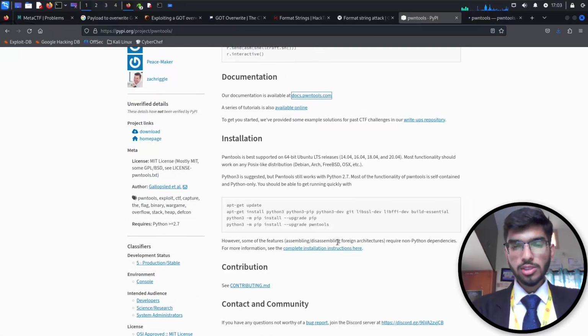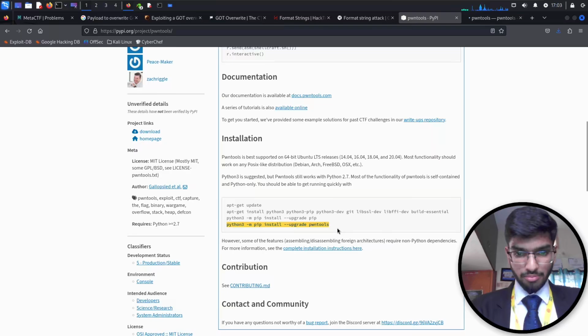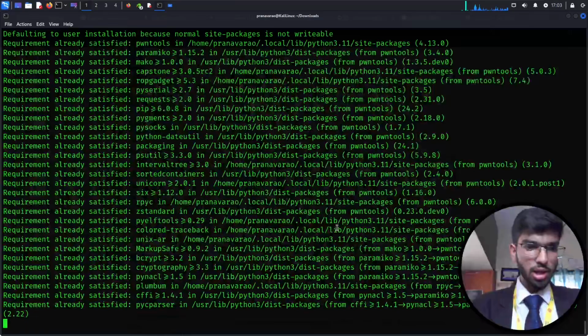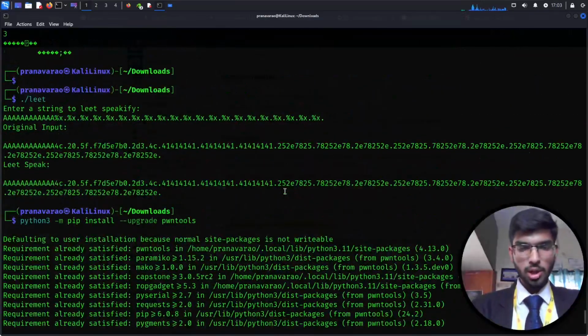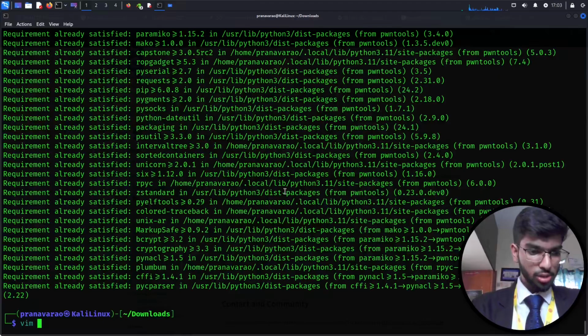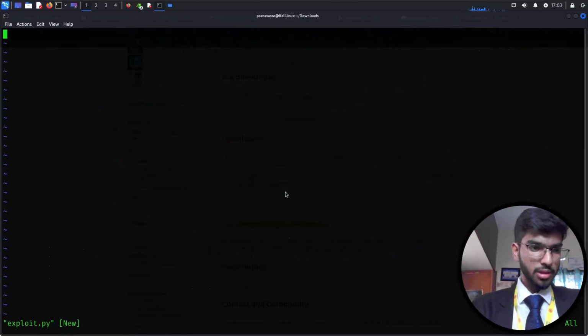By default, it's not usually installed in your computer, and you can just run this command in your terminal, which is going to install whatever is required for it. In my case, it's already installed. So let's write a Python code. I'll use the Vim editor. You can use any of your editors or Sublime Text or any kind of IDE. So exploit.py. Then I will insert here.